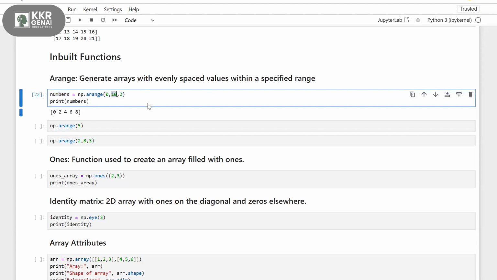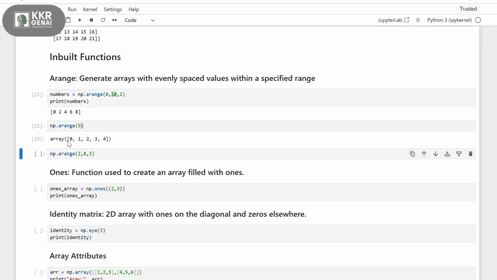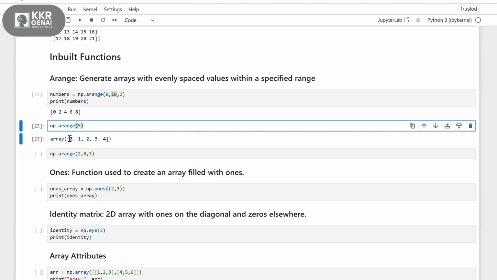Now I'll give simply np.arange of 5, printing 5 numbers in a row: 0, 1, 2, 3, 4. We know the indexing in an array starts with 0. That's why if I give 5, I'm getting the numbers from 0 to 4.